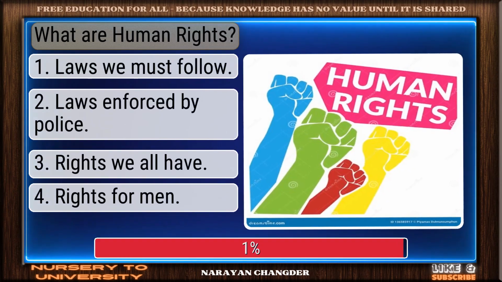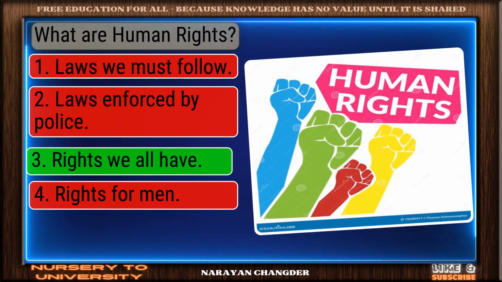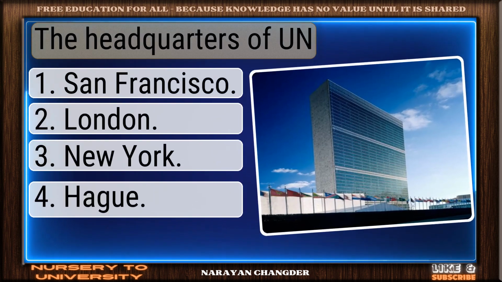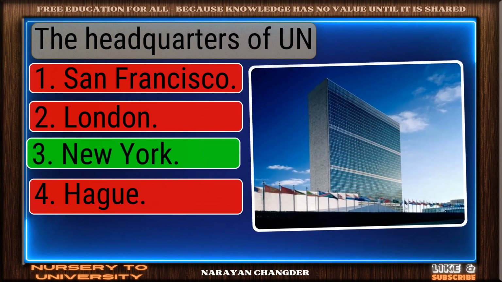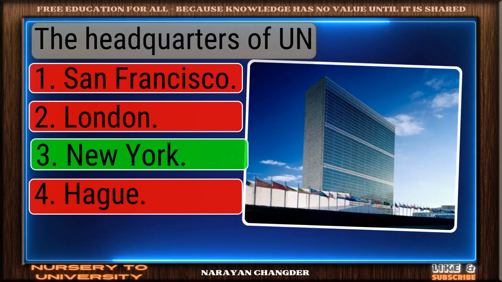What are human rights? Well done. Rights we all have is the right choice. The headquarters of UN. Well reasoned. New York is the correct choice.